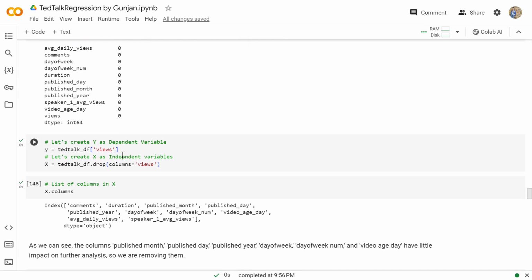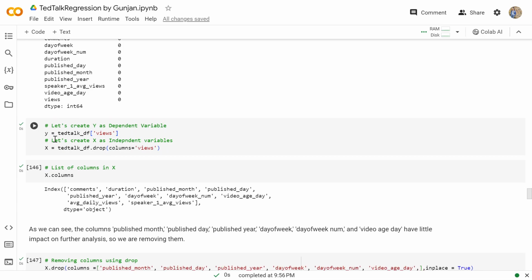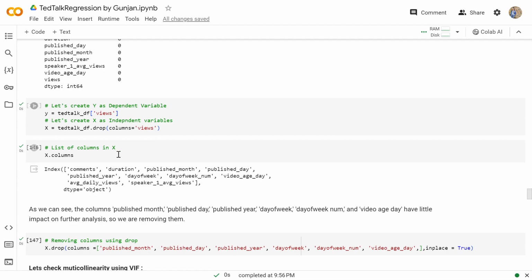So now we'll be separating our dependent variable and the independent variable. As we already said, views is the dependent variable, so we'll be putting it under the name of the y variable, and the rest of the features except views in the x variable.